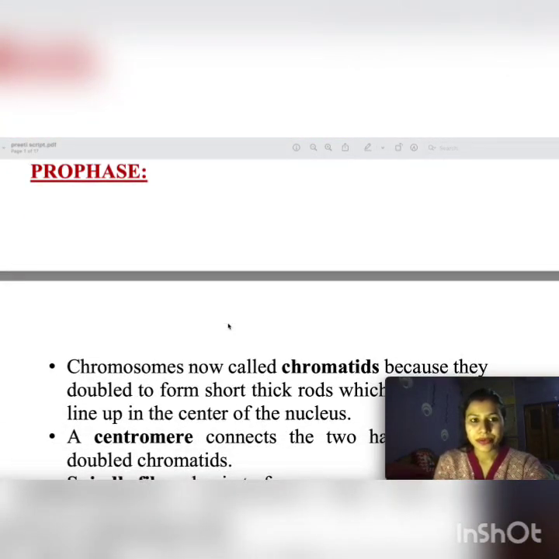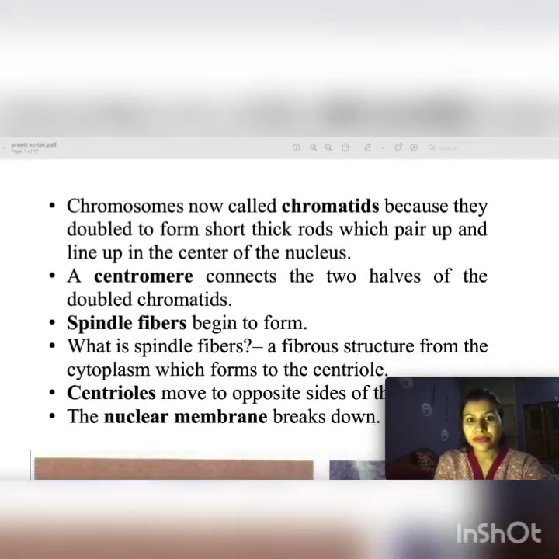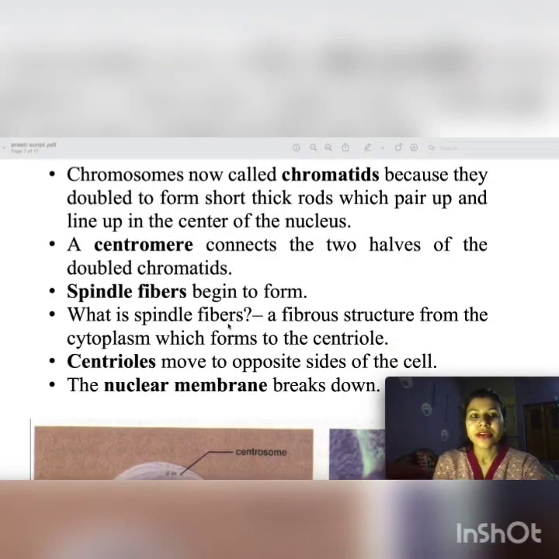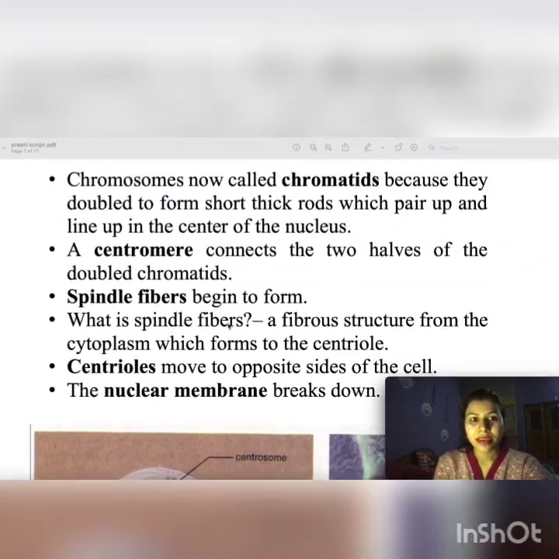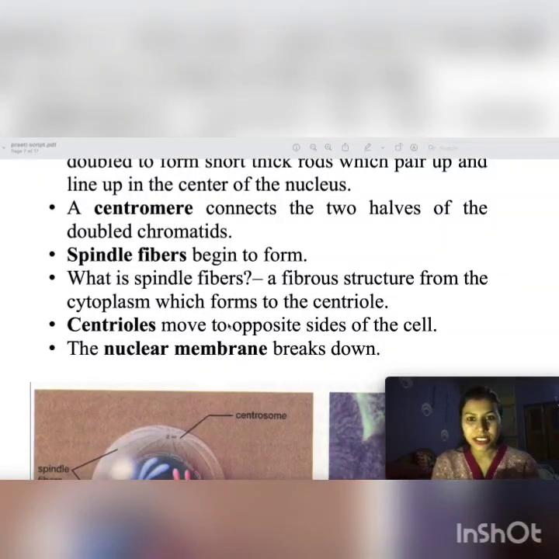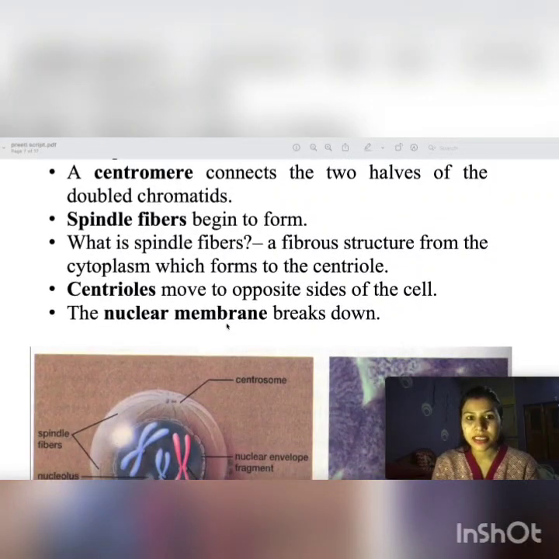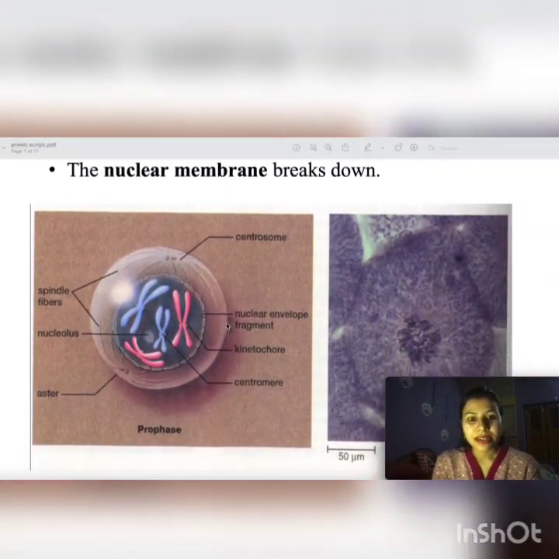So okay, prophase. In M phase, the very first stage is prophase. What happens? The chromosomes, which are present inside the nucleus, are now called chromatids because they are doubled to form short, thick rods which pair up and line up in the center of the nucleus. A centromere connects the two halves of the double chromatids, and the spindle fibers.